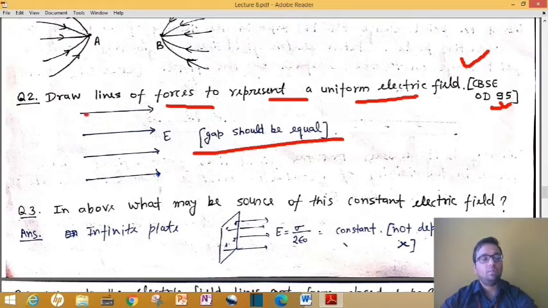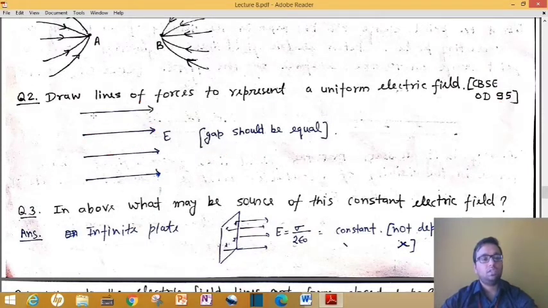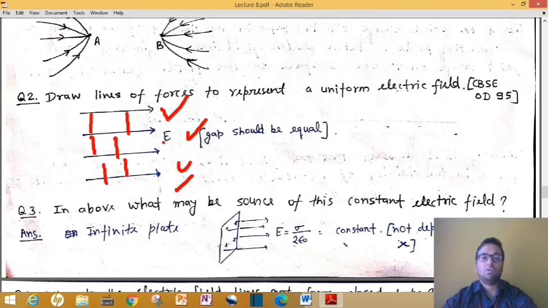A uniform electric field is represented by arrows like this, and between these arrows there should be a constant gap. This gap and this gap should be equal, and this gap and this gap should also be equal. You can make parallel lines and say that these electric field lines are constant.